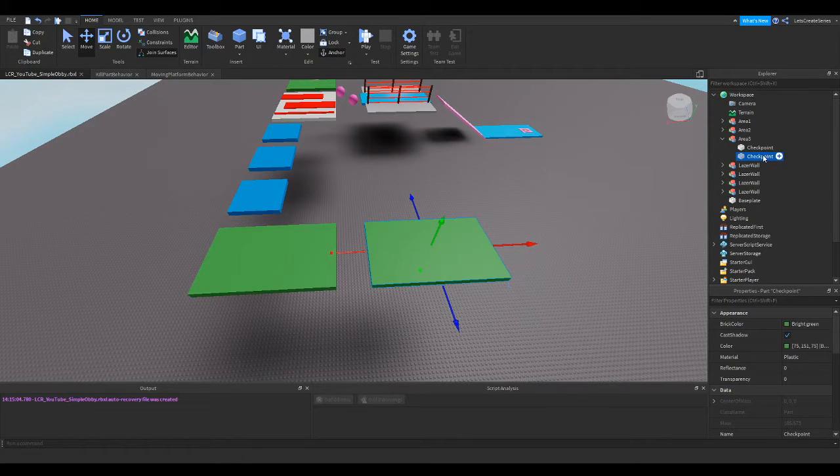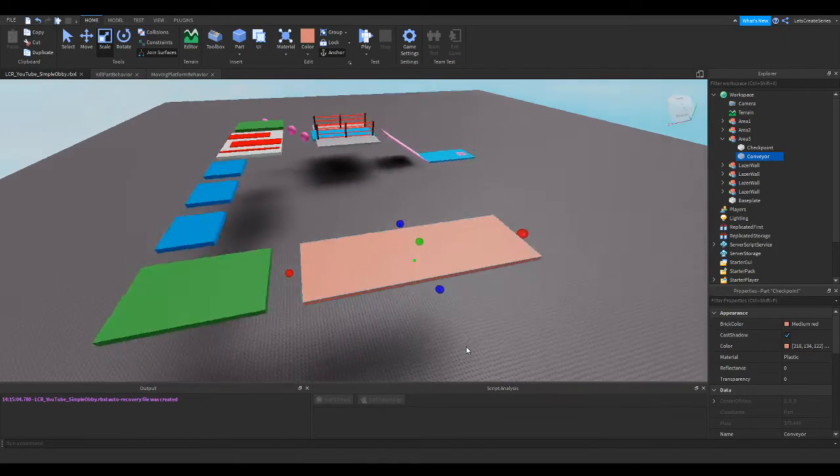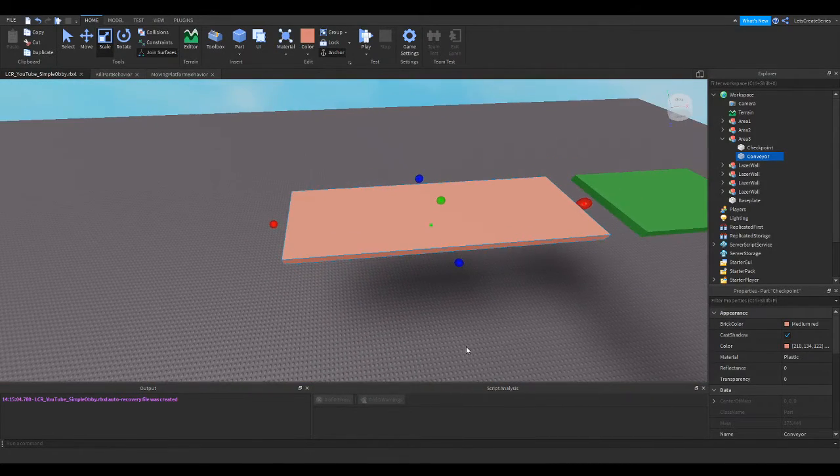Then we need to rename it from checkpoint to something else. I'm going to just call this conveyor. And then I'm going to change its color because this green is the color we're using for our checkpoints. Any other color is fine. I'll do an off, I don't know, off brown maybe. And then I'll resize it and make it a little hard for the user to run all the way across. We're going to make them need to keep jumping.